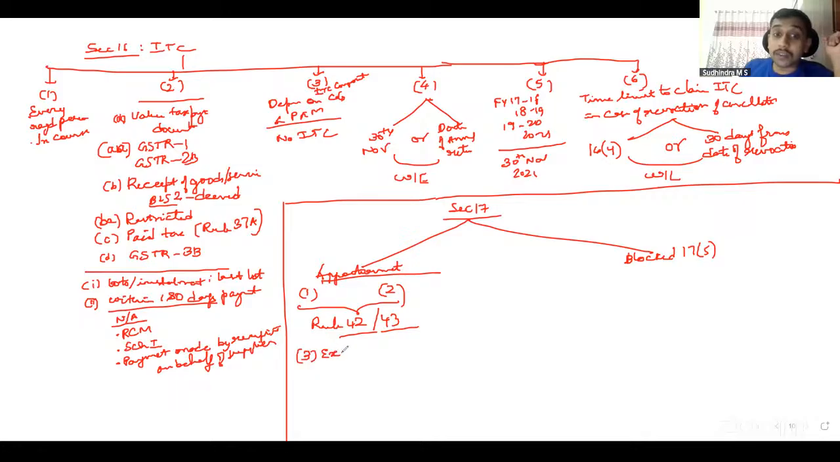17.3 defines exempt supply for this purpose. It says exempt supply includes, apart from whatever we know, what is exempt supply? Wholly exempt from tax, nil rated supplies, non-taxable supplies. That is the definition of exempt supply.